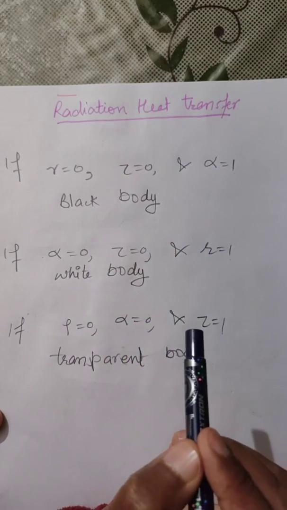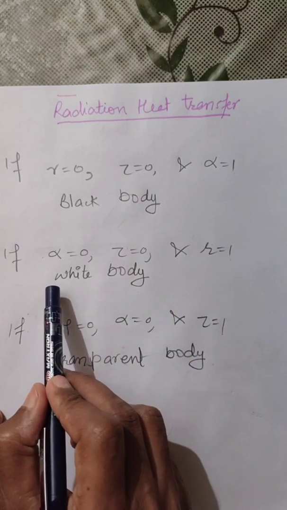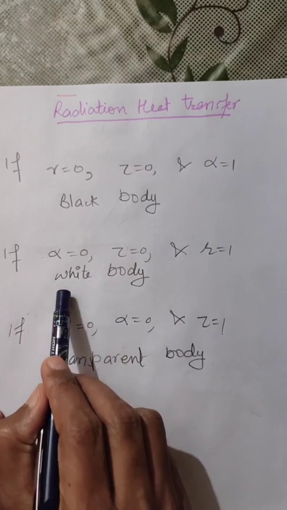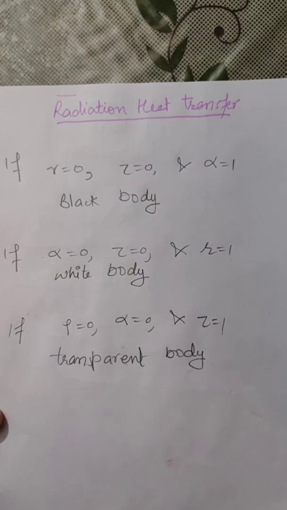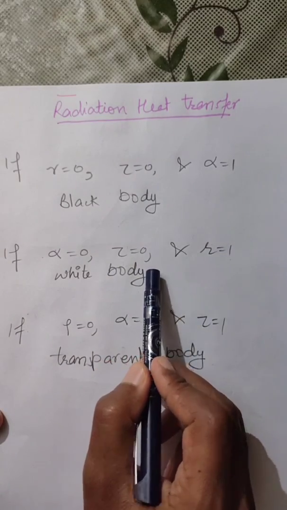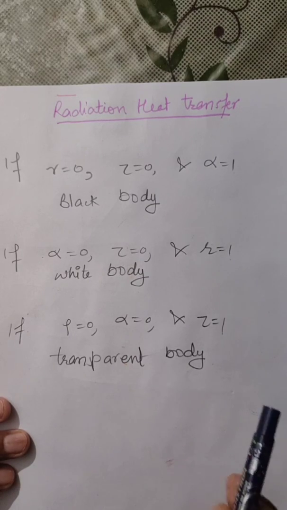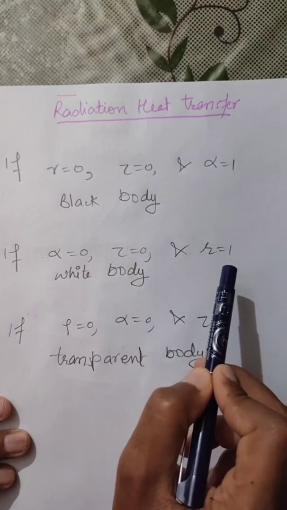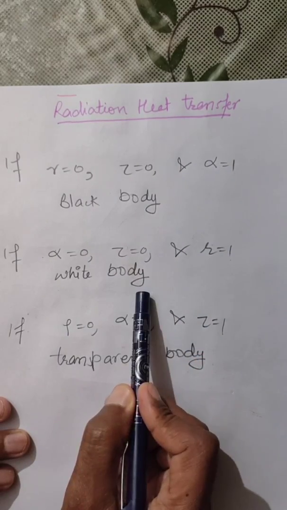What will happen if alpha is equal to 0 and tau is equal to 0? What is the meaning of alpha is equal to 0? It means absorptivity is 0. Tau is equal to 0 means transmissivity is equal to 0. If the total energy coming toward the surface is reflected, then rho will be equal to 1. If the condition is such, that type of body is known as a white body.